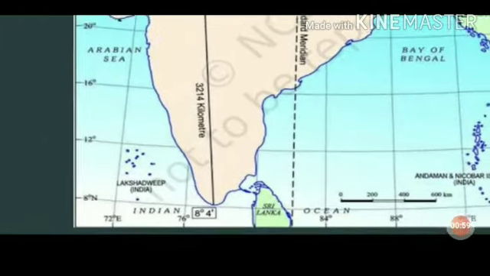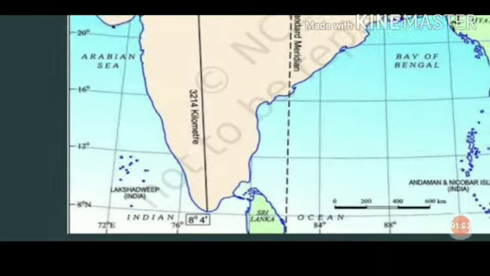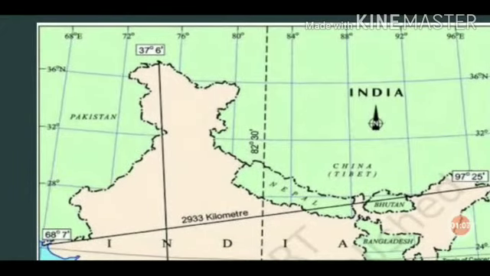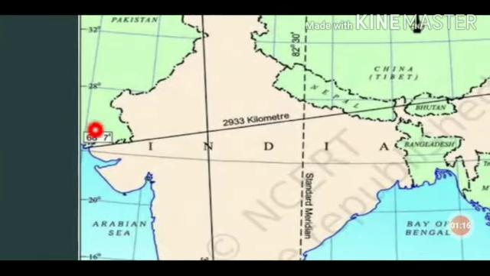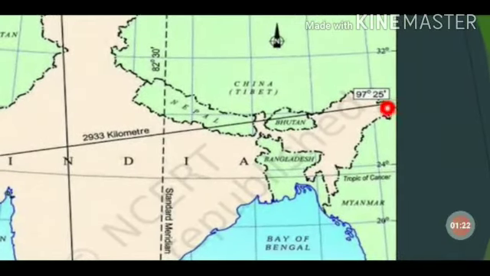It extends from 8 degrees 4 minutes to 37 degrees 6 minutes north latitude, and from 68 degrees 7 minutes east to 97 degrees 25 minutes east longitude.